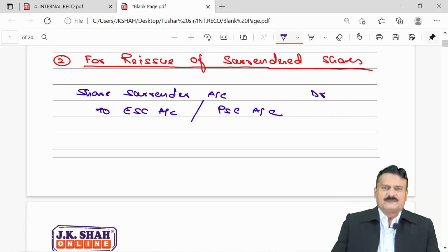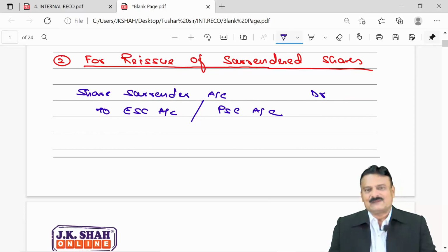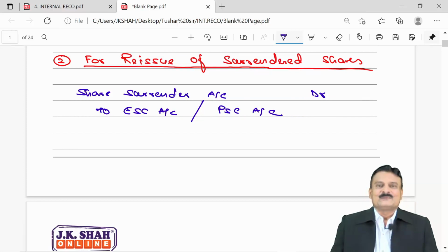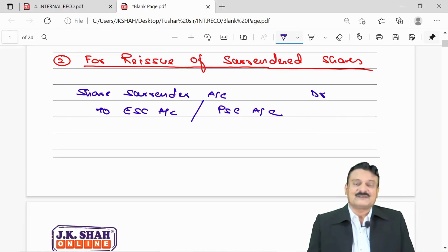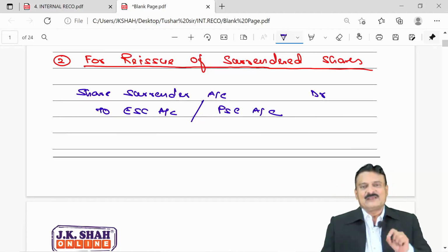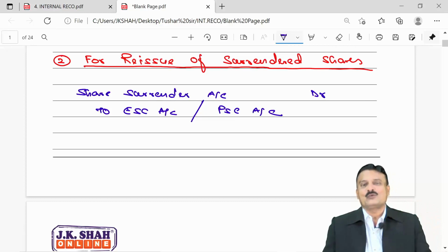Now suppose creditors were 5 lakhs. Creditors said that we are waiving off 40%. 40% of 5 lakh means 2 lakh is their waiver, but give us 3 lakhs. So our company, for example, has reissued 3 lakh rupees of shares to creditors. They were 5 lakhs, we gave them only shares of 3 lakhs and they are settled. At this point, students make a misunderstanding. What students do is, the creditors were 5 lakh, we gave them only 3 lakh, so gain is 2 lakh. They transfer to capital reduction 2 lakh.